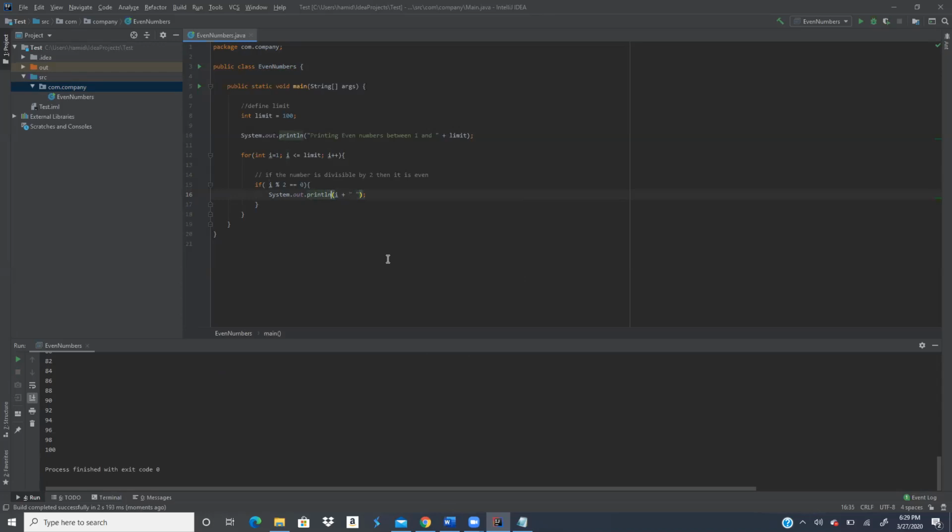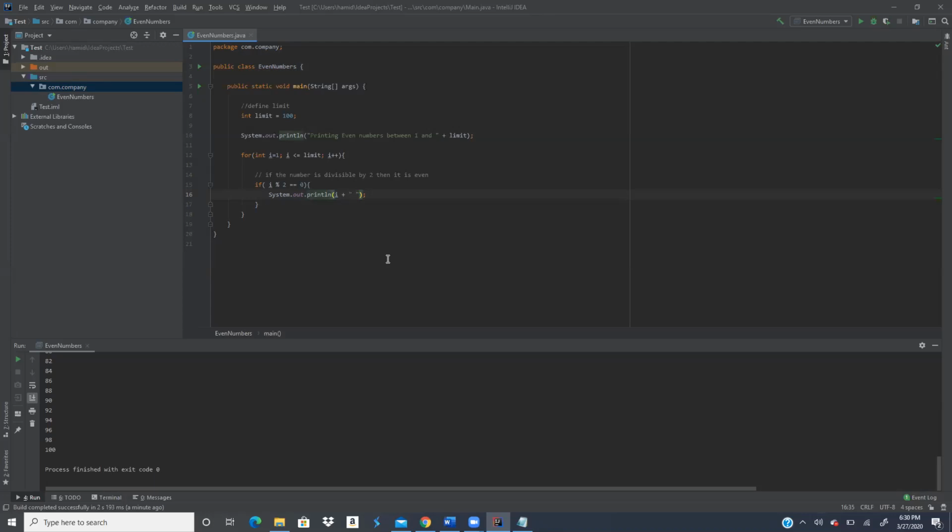Yes, that is the main right here. Main takes a string, and we take an integer and make a variable with the name limit, and we put the value 100, so limit is equal to 100. Then we print a string, like it's in the code: printing even numbers between 1 and limit, whatever value we get from here.